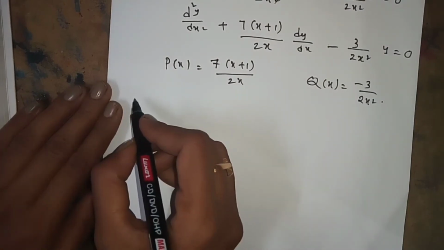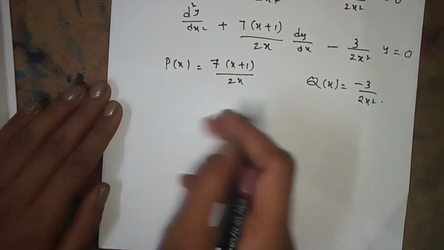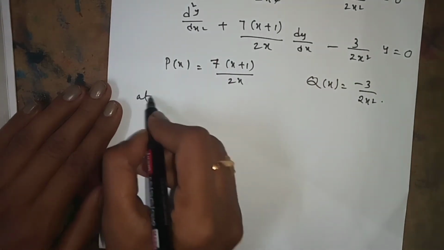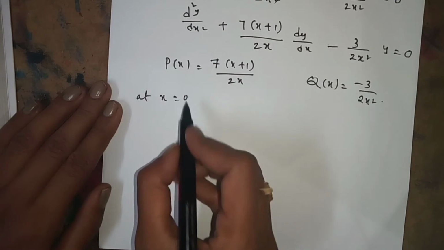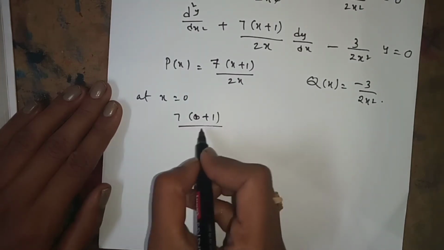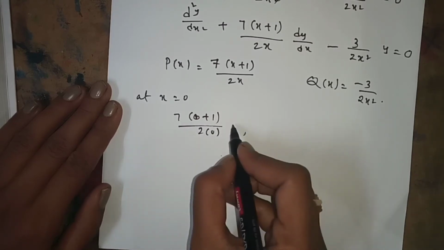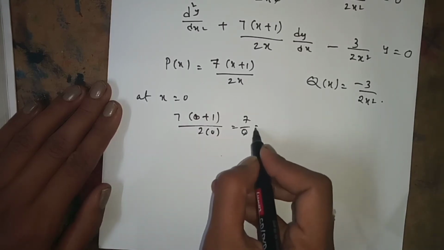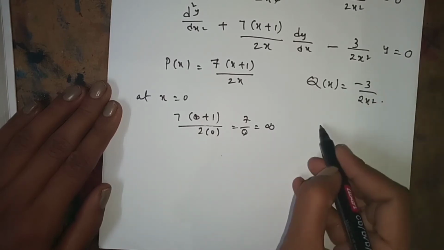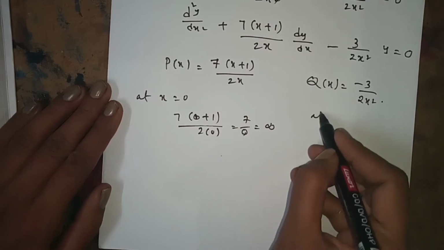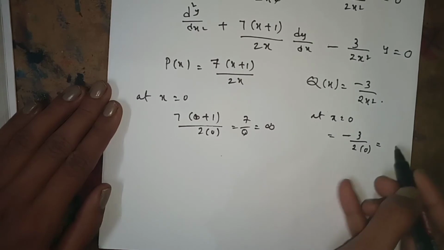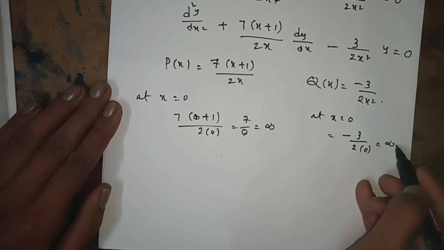Now we have to check whether it is analytic at x is equal to 0 or not. At x is equal to 0, substituting 0 in 7 into x plus 1 by 2x gives 7 by 0, which is infinity. Similarly, minus 3 by 2 into 0 is some number by 0, which is infinity.